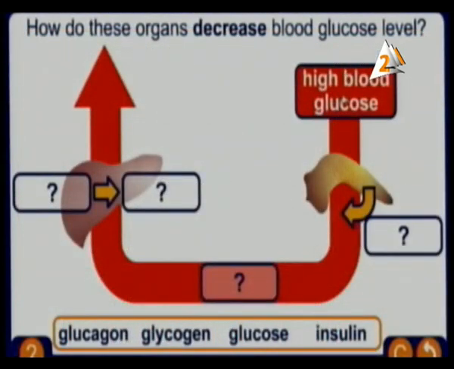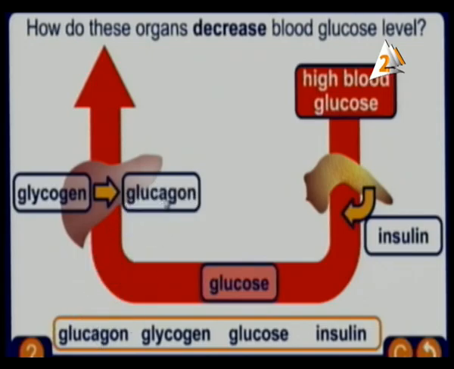Here we have high blood glucose. It's the pancreas. So which one of these hormones is produced by the pancreas? If I have high blood glucose, this is called insulin. Excellent. After that, we have glucose. This glucose is found in the blood, so it is very high. The insulin makes the glucose decrease into what? Into glycogen, which is found in the last part here.